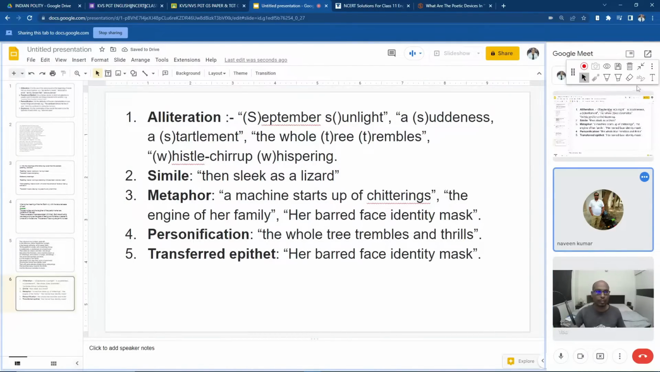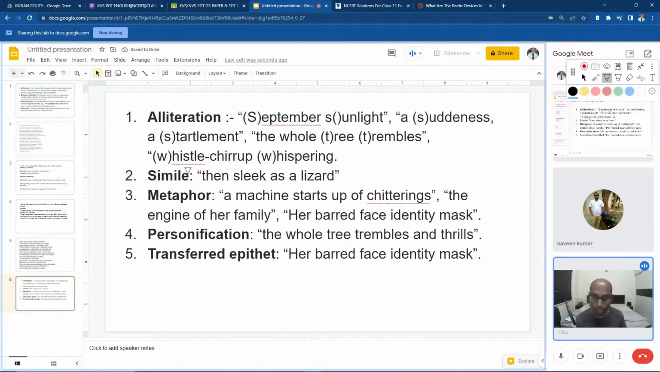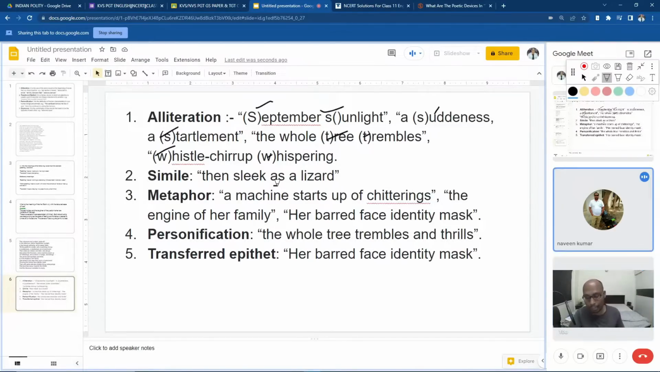Right. So here you can see first alliteration, the repetition of the same sounds at the beginning of words: September, sunlight, suddenness, startlement, the whole tree trembles, whistle, whispering. So all these are alliterations. Similarly, here the movement of the goldfinch is compared with the movement of the lizard. So a simile is used. Whenever we use as or like, that line is actually a simile.